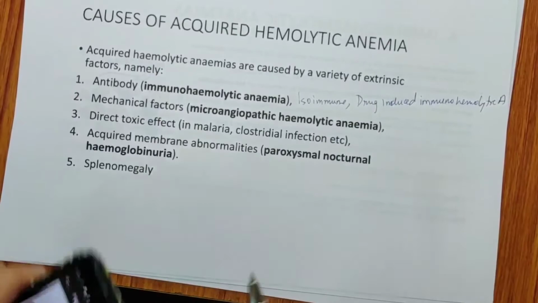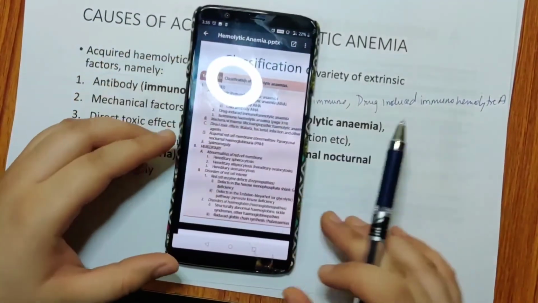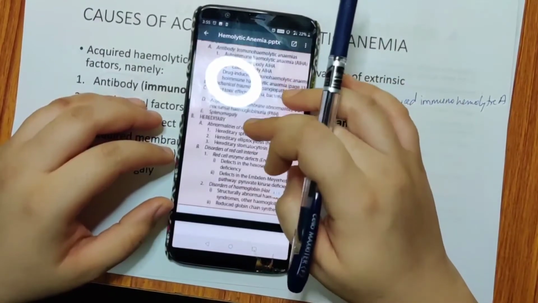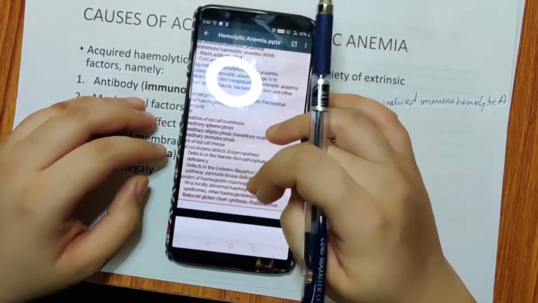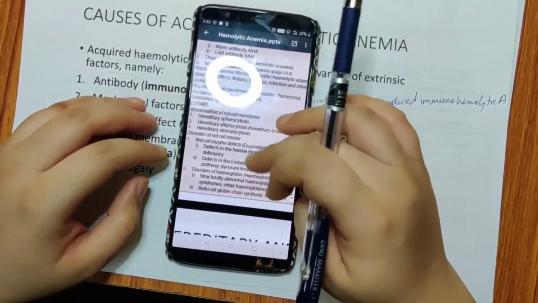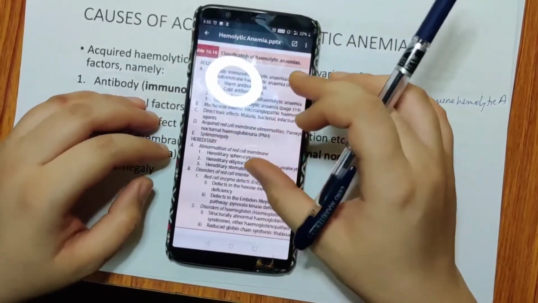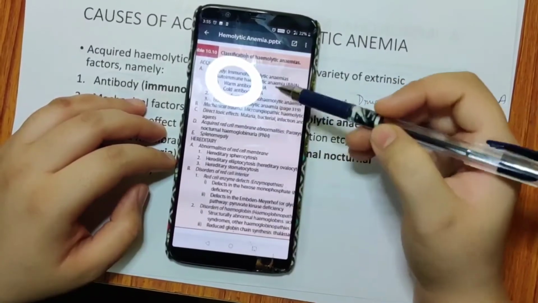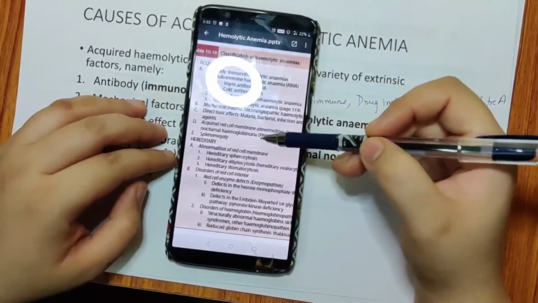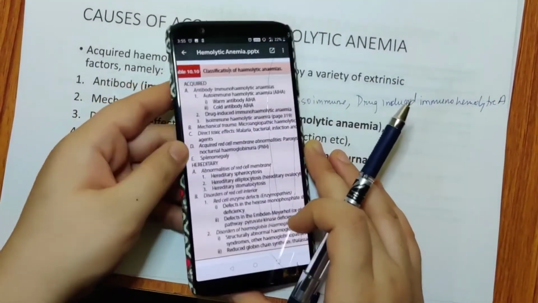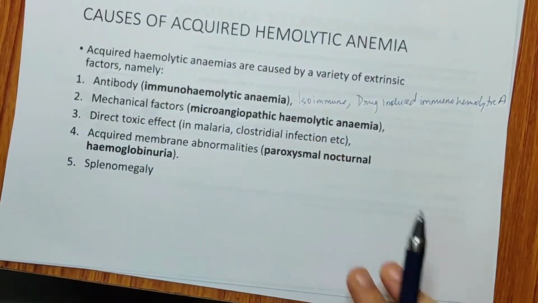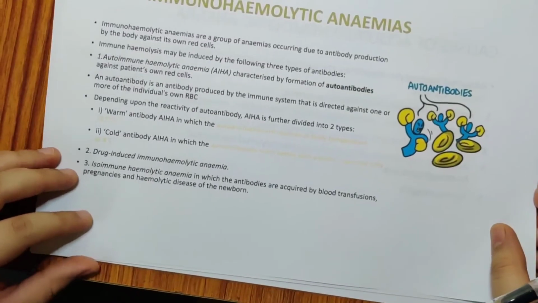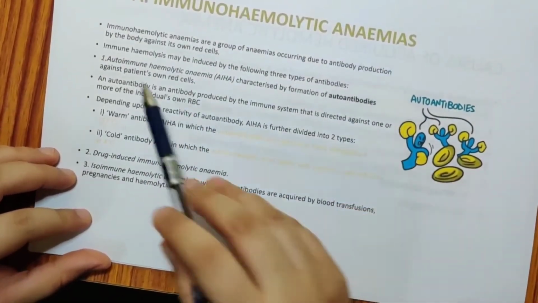If you remember the classification we had in the class of hemolysis, it is divided into acquired and hereditary. In hereditary, I have taken the topic of sickle cell anemia. Now, continuing with this, I will be finishing the acquired first and then going back to the hereditary. So, I am completing the acquired today. Coming to the first, immunohemolytic anemia.